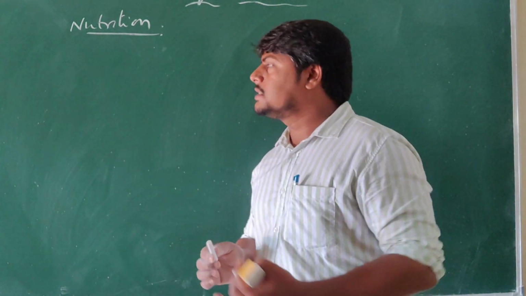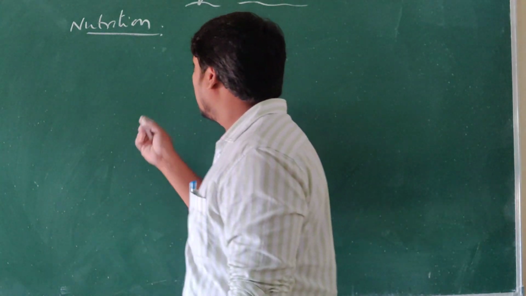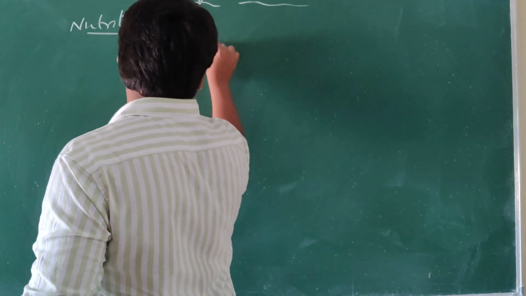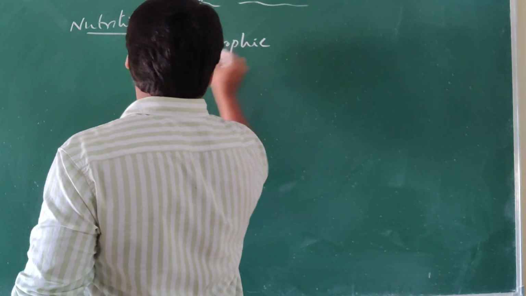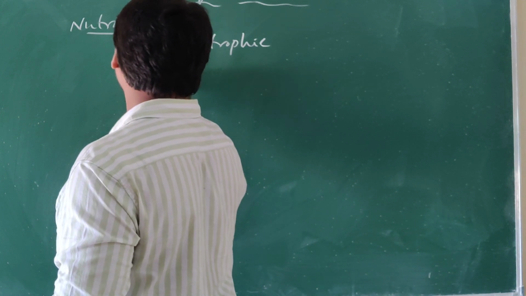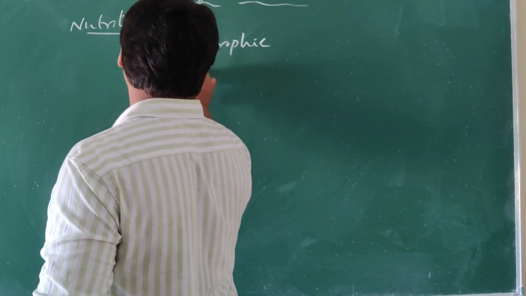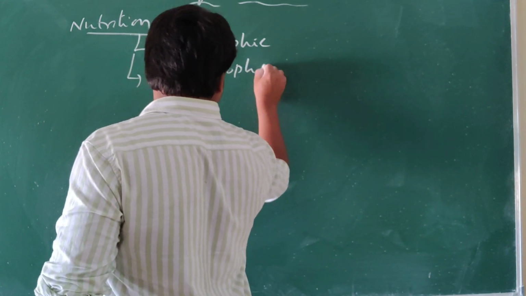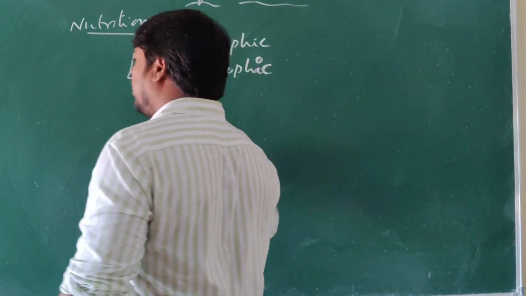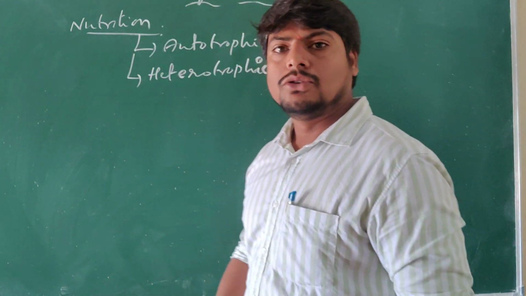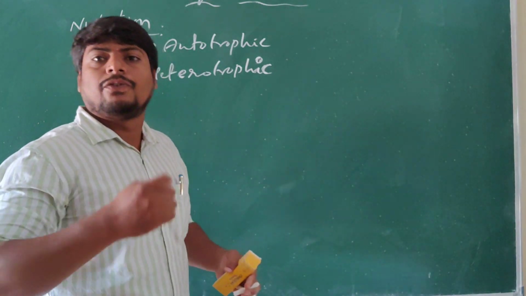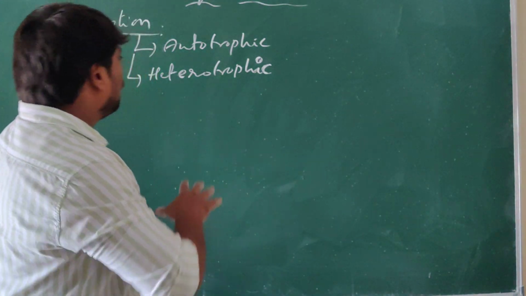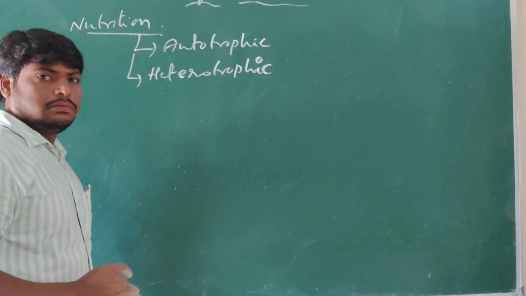Understand? Under the process of nutrition, we have seen there are two types of mode of nutrition. What are the two types? Autotrophic nutrition, and the second form is the heterotrophic mode of nutrition. These are the two forms of nutrition which are performed by various living organisms on the earth. Now, what is autotrophic and what is heterotrophic?